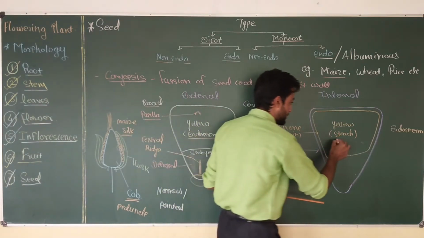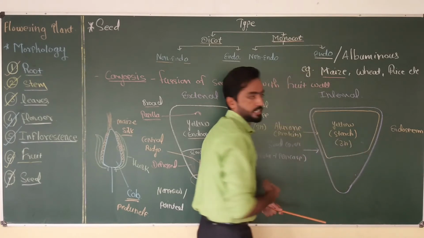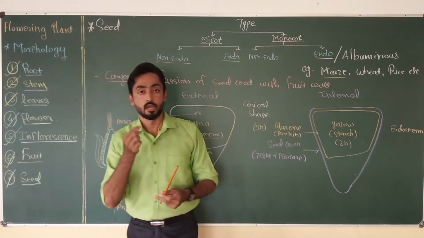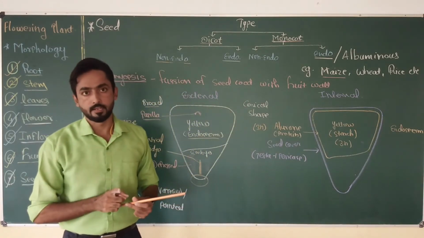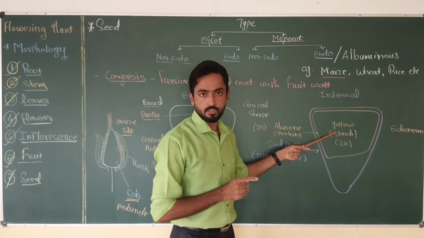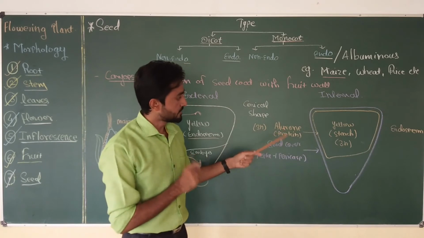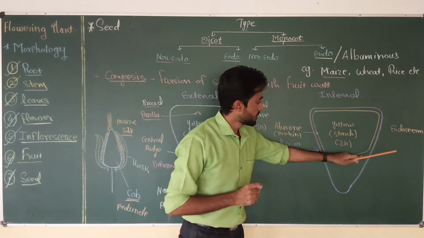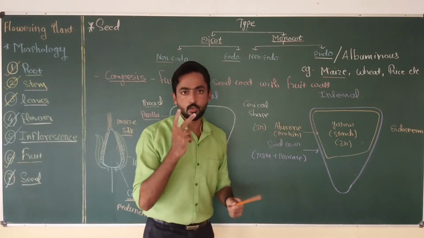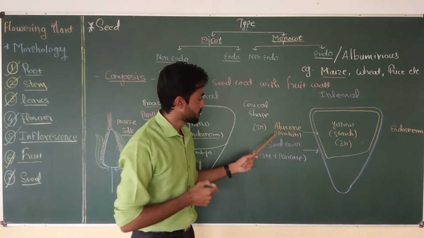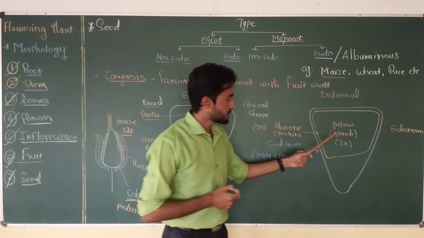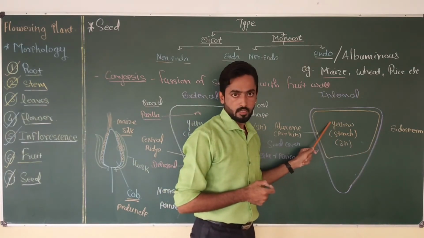Okay, and the cells are triploid in nature because endosperm is generally produced at the time of triple fusion during double fertilization. So it is triploid in nature and rich in starch. So you can see here the endosperm region, which is present towards the broad end of the seed, contains two different types of biomolecules, that is protein and starch. Protein is present in the aleurone layer and starch is present in the endosperm region.